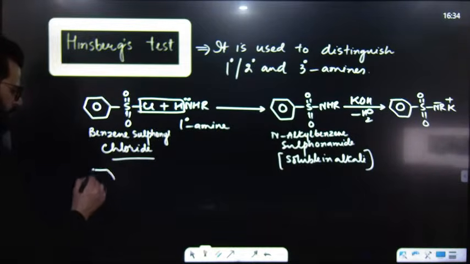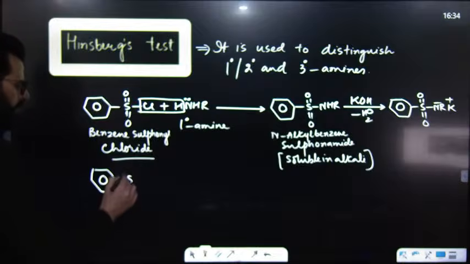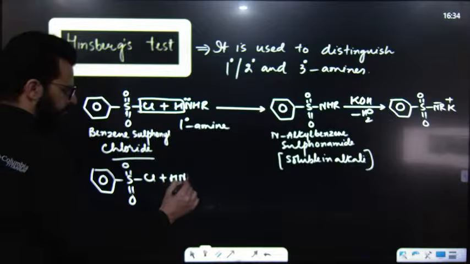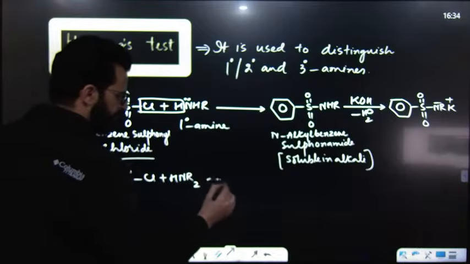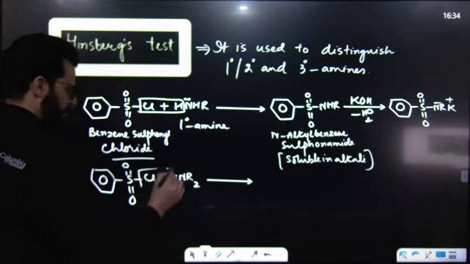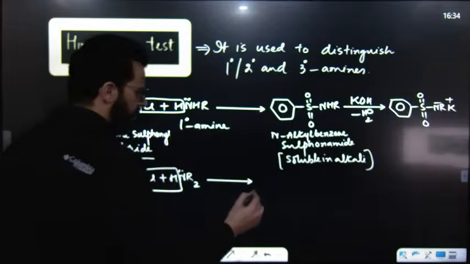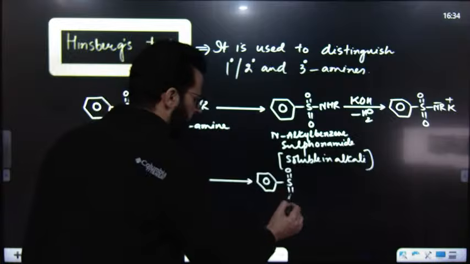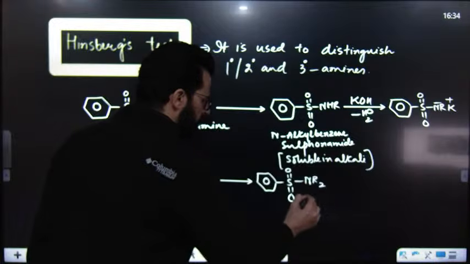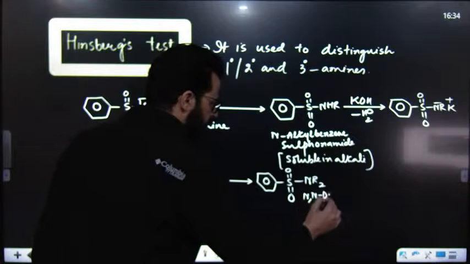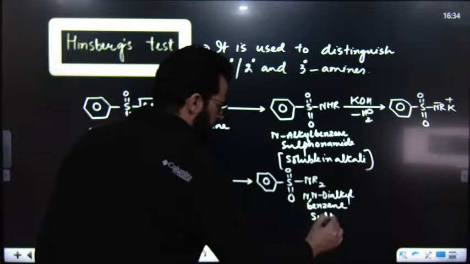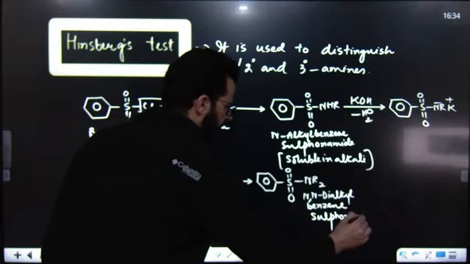After that, if the same Hinsberg's reagent is reacted with a secondary amine, what will happen over here? It will simply react together, and they will result in the formation of N,N-dialkyl benzene sulfonamide.